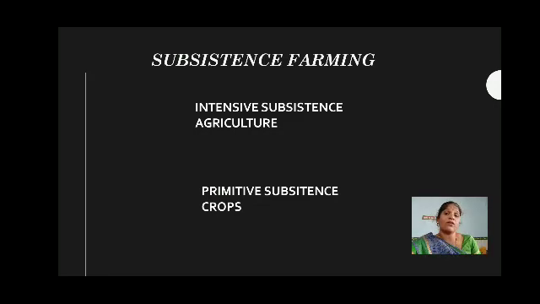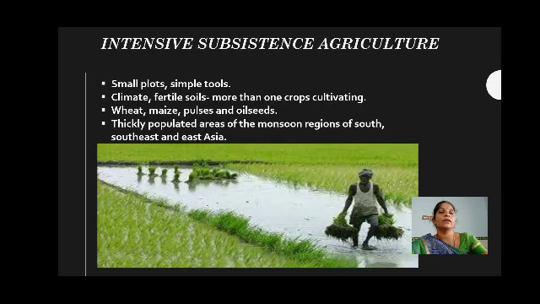The subsistence farming itself is again classified into two, that is intensive and primitive. Okay, so what we can see first, the intensive agriculture. Intensive subsistence agriculture means small plots. It was used in small plots and also used simple tools, such as the plowing, like that. They used the small machines.